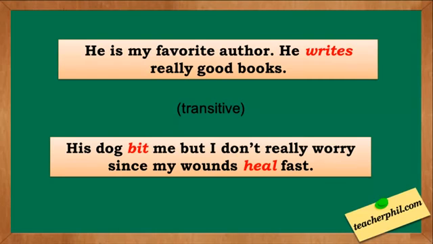The last one. His dog bit me, but I don't really worry since my wounds heal fast. We have here two verbs. The first one is a transitive verb, while the second one is an intransitive verb. Bit is transitive because we have here an object, which is me. Heal is intransitive because it doesn't have an object. Did you get them right?